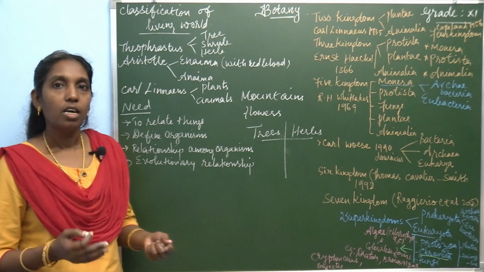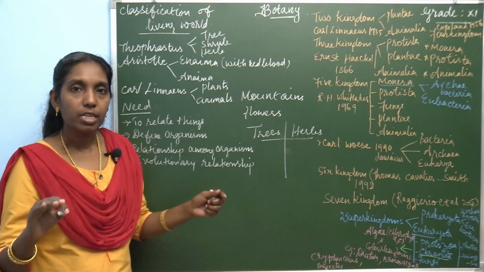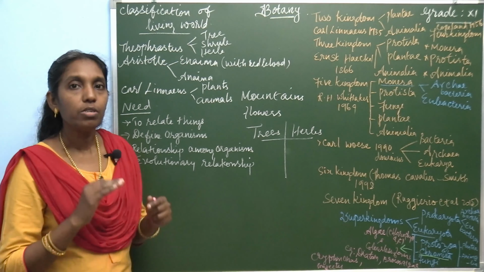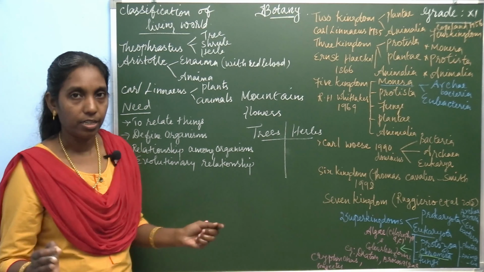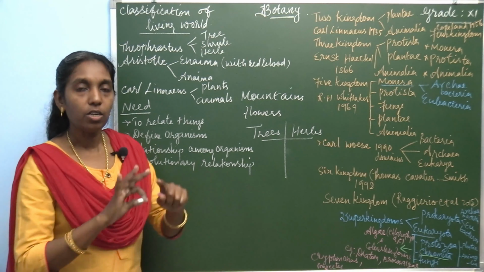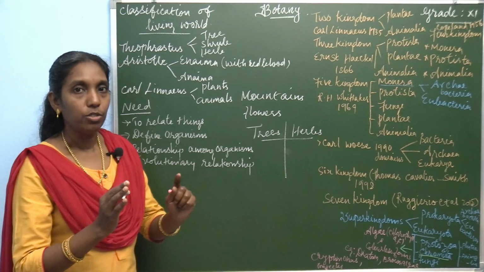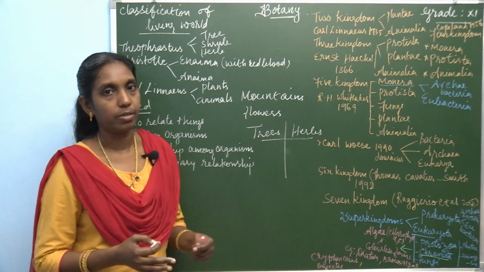Large plants are known as trees. Medium sized plants are categorized into shrubs, and very small plants are categorized into herbs. So Theophrastus classified all the plants into three groups: trees, shrubs and herbs.